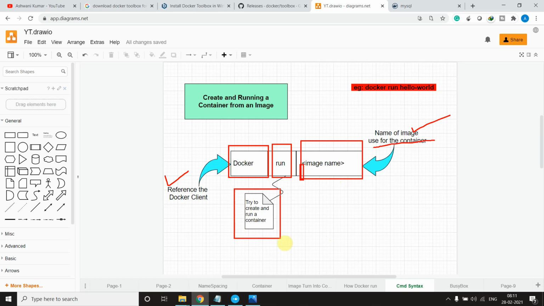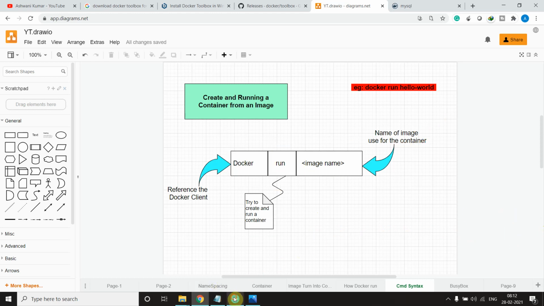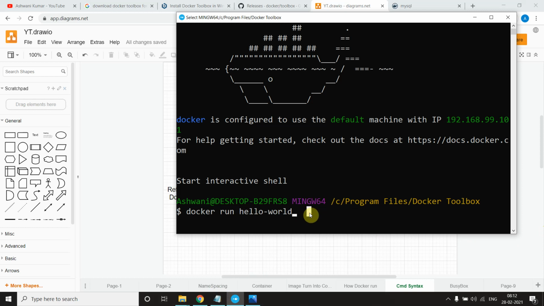What is the meaning of run here? You can say run equals create plus start. That is what is meant by run. We will see how to create and how to start separately too. So just come outside and now do a practical implementation. We say docker run hello-world.